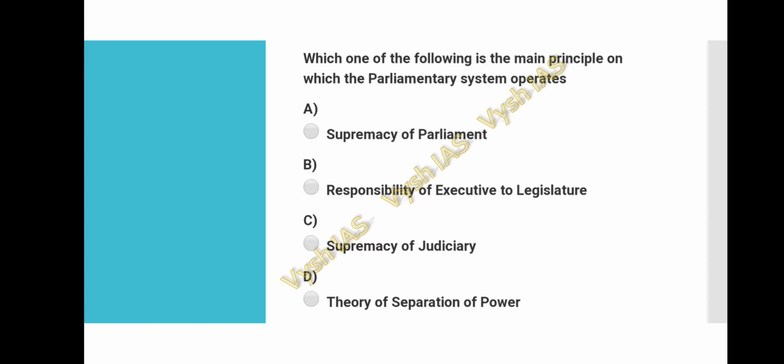Another question: which one of the following is the main principle on which the parliamentary system operates? We have discussed the parliamentary and the presidential forms of government in the previous videos. But yeah, these options are a little different. Option A is supremacy of the parliament. Option B is responsibility of the executive to the legislature. Option C is supremacy of the judiciary. Option D, theory of separation of powers. So option B is correct for this question, that is, responsibility of the executive to the legislature. This is the main principle of the parliamentary form of government.